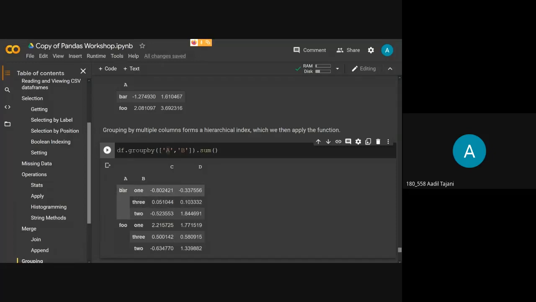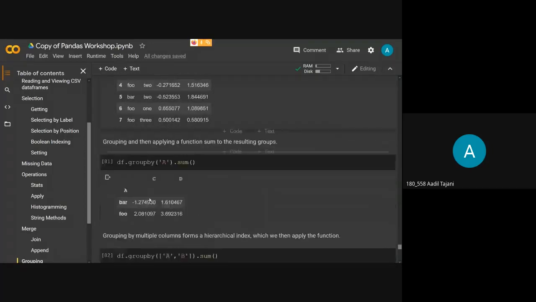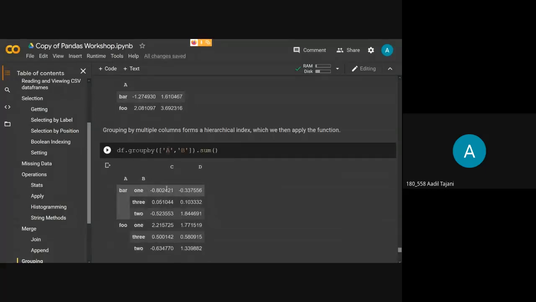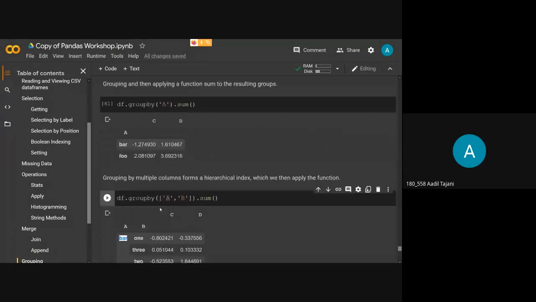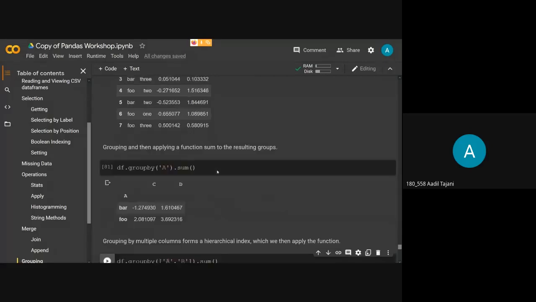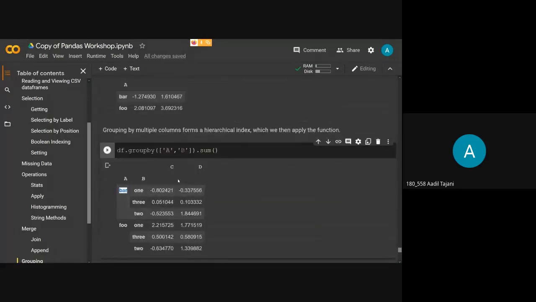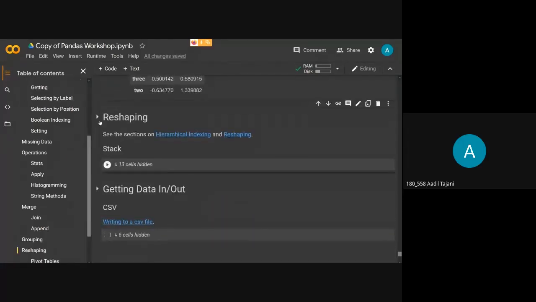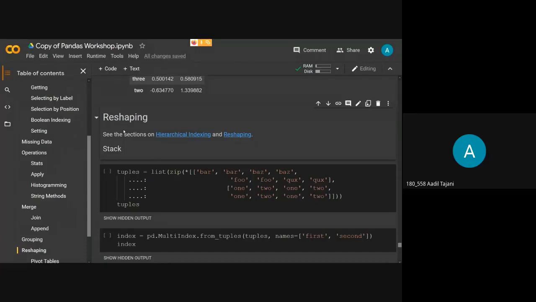As you can see, for the first value bar, from the B column it has taken 1, and then it has given us the sum of all those values. So what it has done is it has grouped this data frame with bar 1, and it has given us the sum of bar 1 values from the two remaining columns. Okay, so this is the group by method for multiple values. I hope you understood this. If you have any doubts, please let me know.